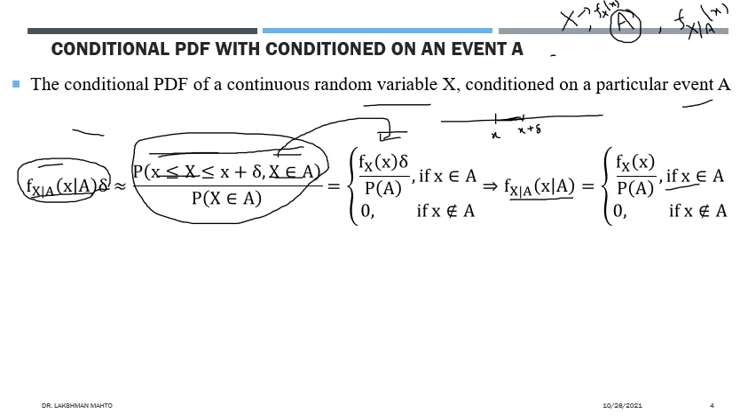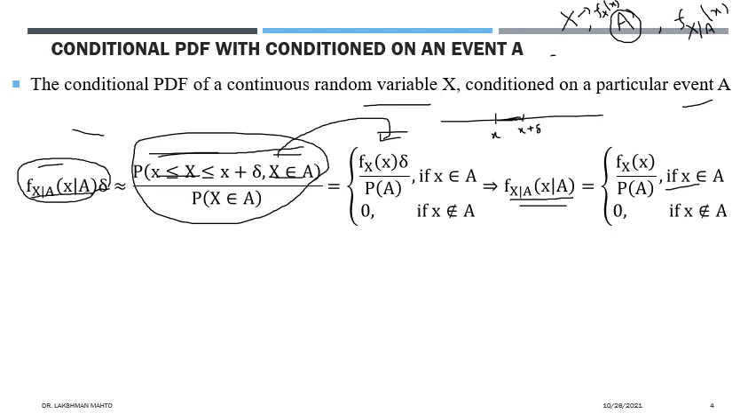So you are not looking outside A. If some X is not in A, it is from outside A, and from that perspective the conditional density would be 0. Why? Because we don't want to look outside A, since A was the given partial information. We are introducing conditioning on A, so we have to confine ourselves to A only. That's why this is the definition of the conditional PDF.